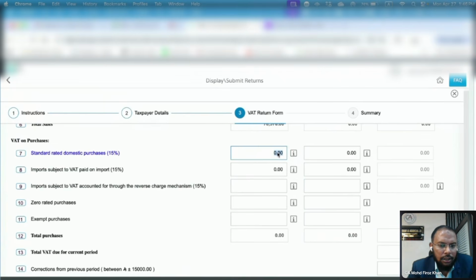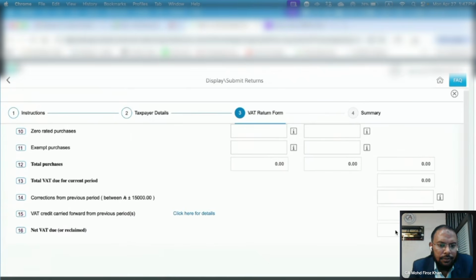Here I need to see anything that I paid today, mainly bank fees. If I've paid any bank fees, in the near future, next quarter, you can mention it. So let's say if the bank fee is 10, I put it in here as 10, and it will count the 150 on its own.